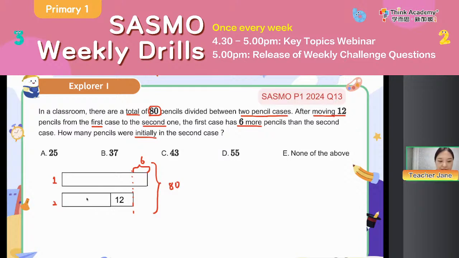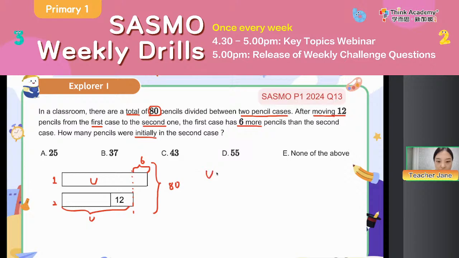Probably we can set what the second case has in the beginning as 1 unit. Or we can set what the second case has now as 1 unit. Okay, we just set this as 1 unit, and then the same part that both of them have is 1 unit.